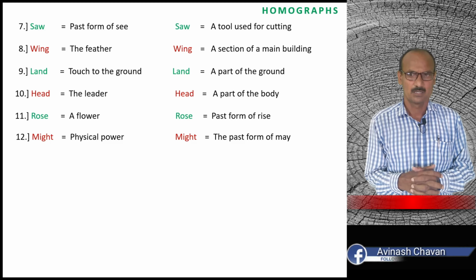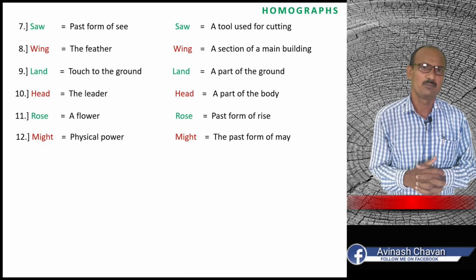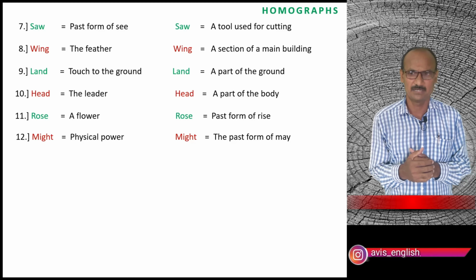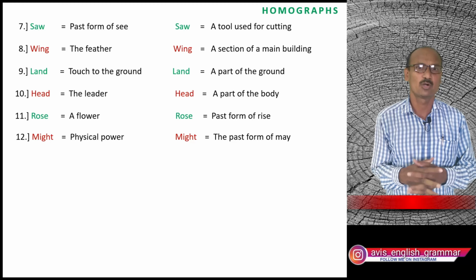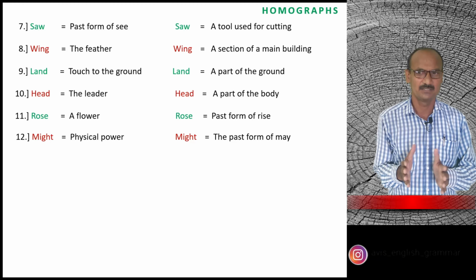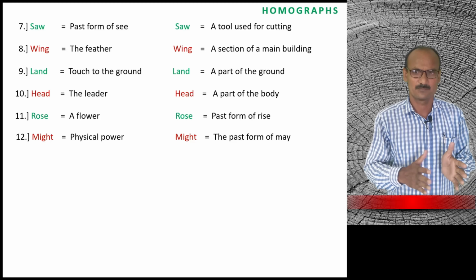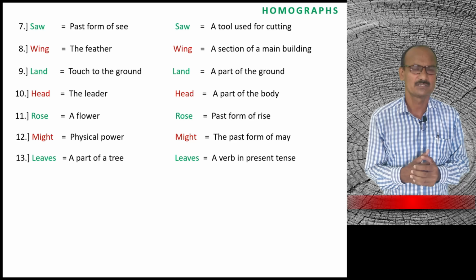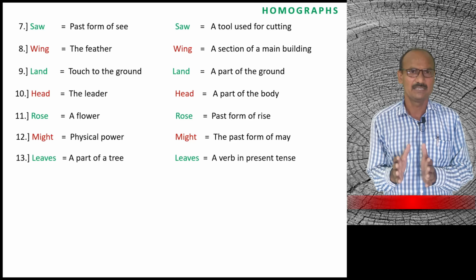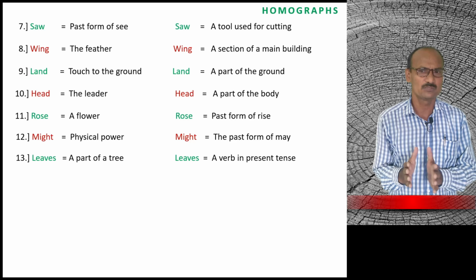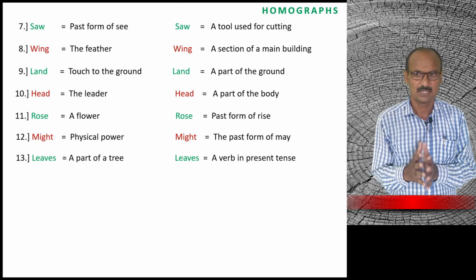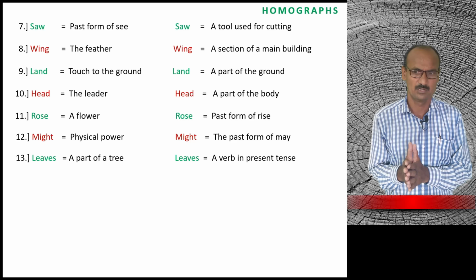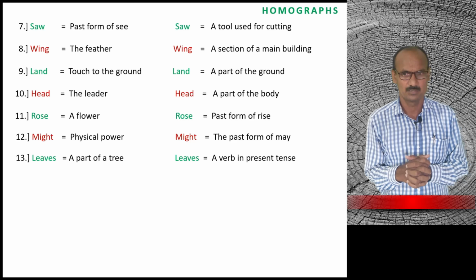12th, might. Might means strength or physical power, called the might, and another might is a modal helping verb and it is the past form of may. Word number 13, leaves. Leaves is a part of a tree and leaves is a present form of a verb. Leaves, V1 form of verb.